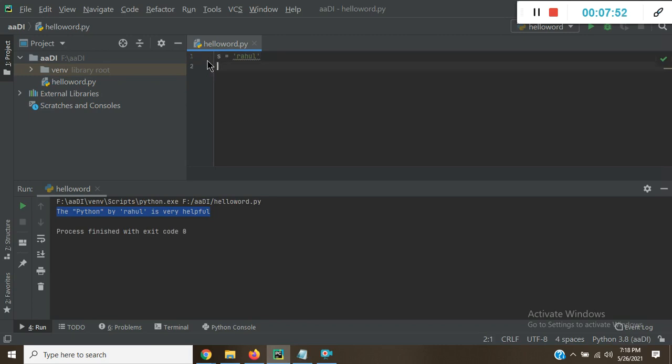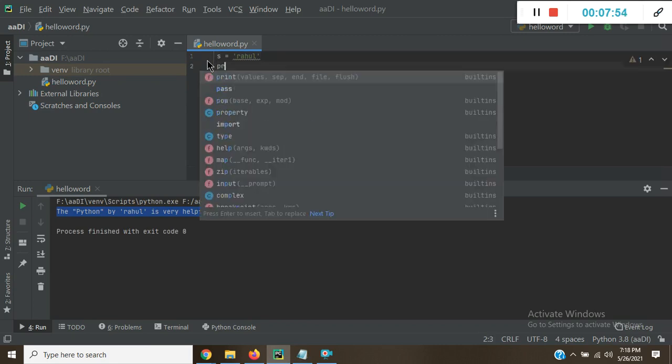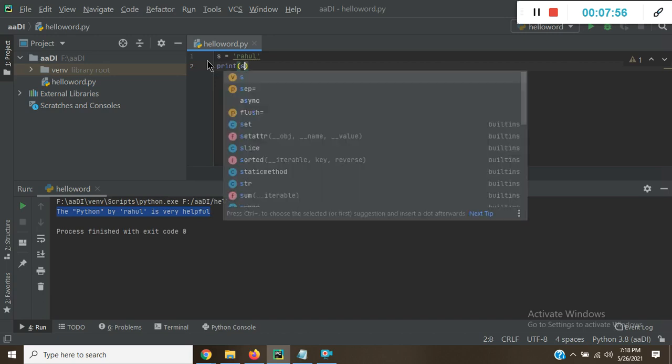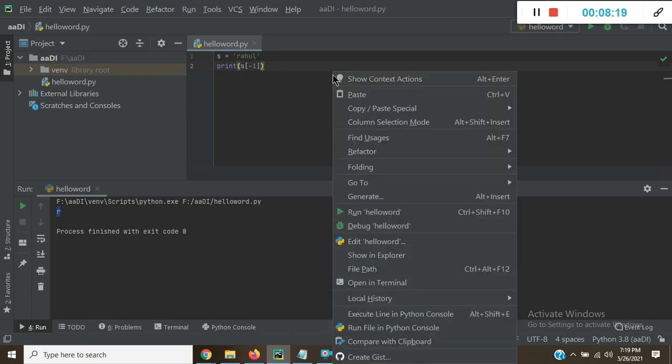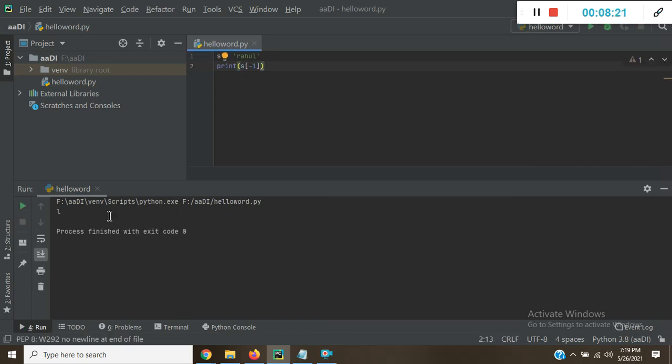Okay, so let's print s to the power 0. So it's printing r here. It's always treated as the forward direction because we have not applied a negative value here. If I apply -1 here, then it will print L, because we start from the backward direction.